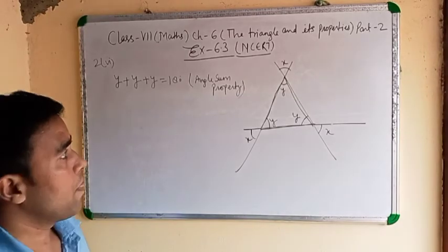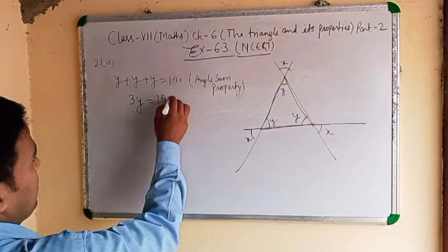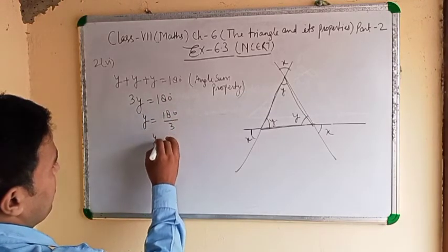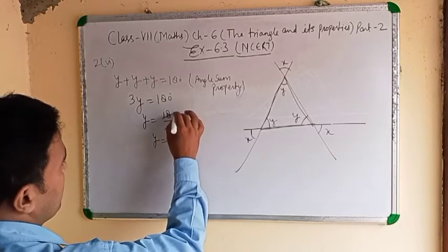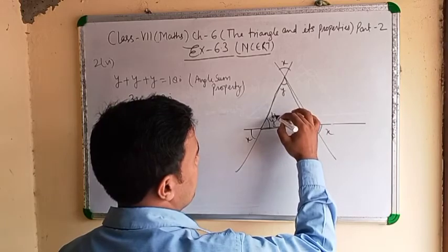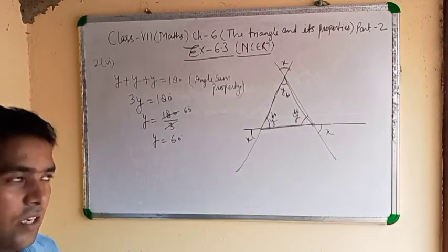Clear? 3y equals 180. Then y equals 180 by 3. y equals 60 degrees. Means all the y values are 60 degrees.